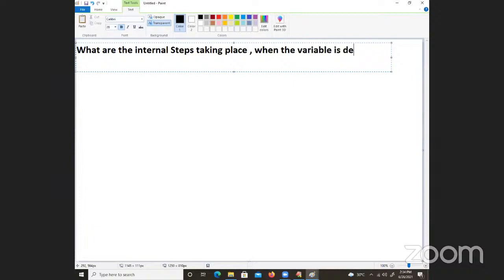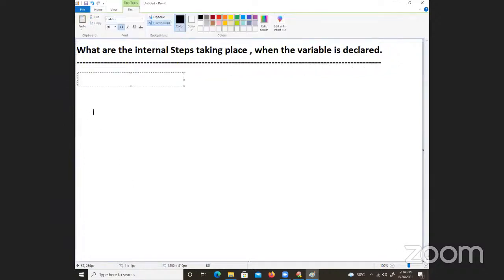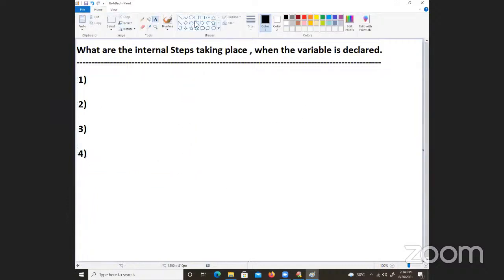When the variable is declared, what are the steps taking place? Number one, look at that. I will give you the steps of what is happening so that you can understand, and then the second, third and fourth ones. On the other side, I will also take one example. Watch it. Fine. So here I am taking an example.